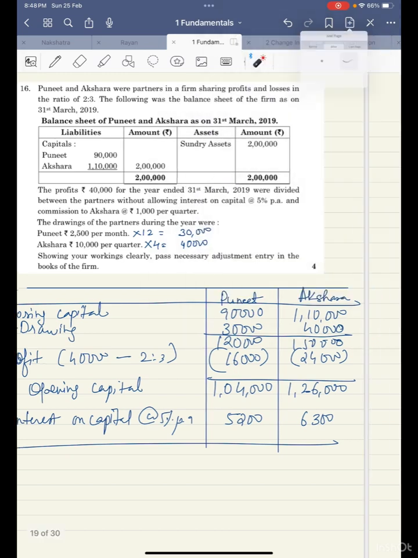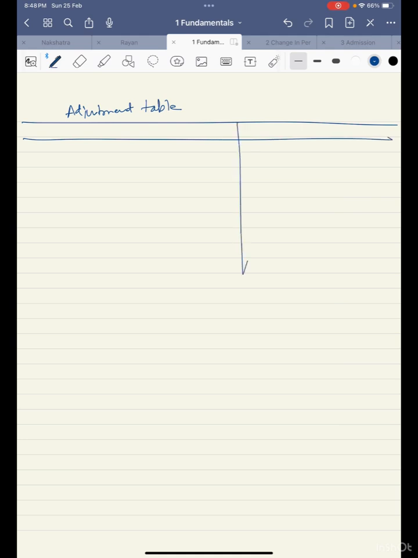Okay. So let us quickly make the adjustment table. Make sure that you mention that this is an adjustment table. I forgot to mention in the previous one. This is Puneet, Akshara. So we'll write here interest on capital.